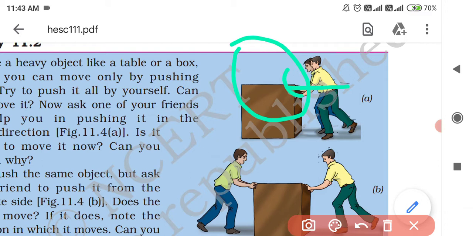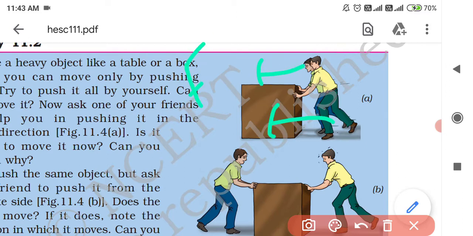Then if two men push this heavy box in the same direction, which is given in figure 11.4a, suppose one man pushes the heavy box with force F1 and the other with force F2, then what can happen? It becomes much easier to move the heavy box.